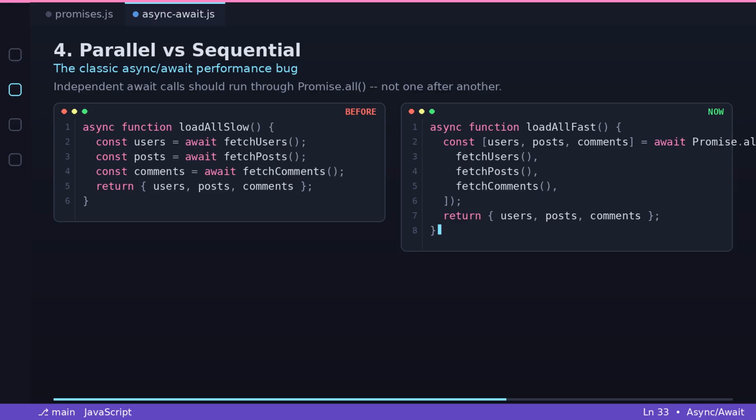Fast: all three start at the same time. Async function loadAllFast. Const users, posts, comments = await Promise.all, fetchUsers, fetchPosts, fetchComments. Return users, posts, comments. If your awaited calls don't depend on each other's results, wrapping them in Promise.all runs them concurrently instead of one by one. This can turn a 3-second load into a 1-second load with no other changes.